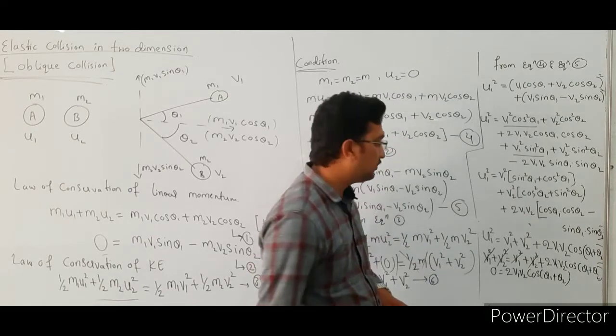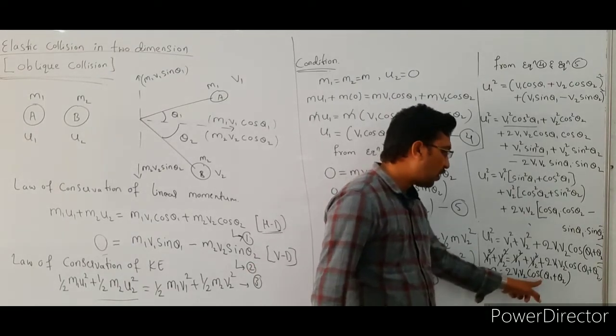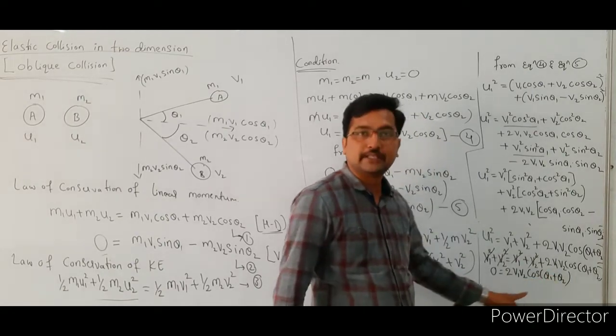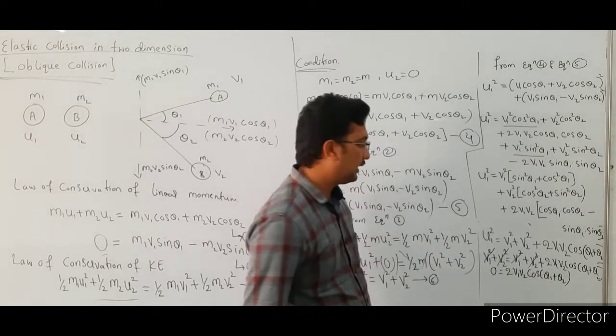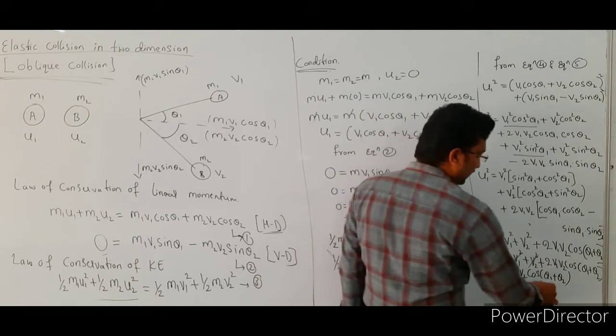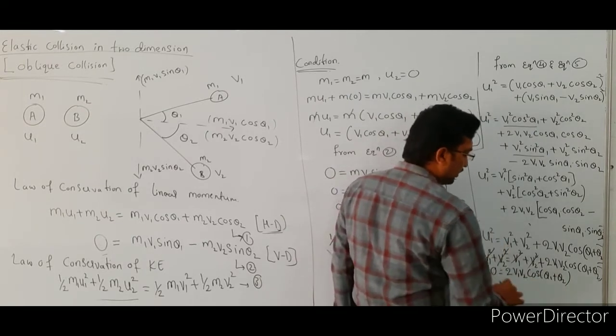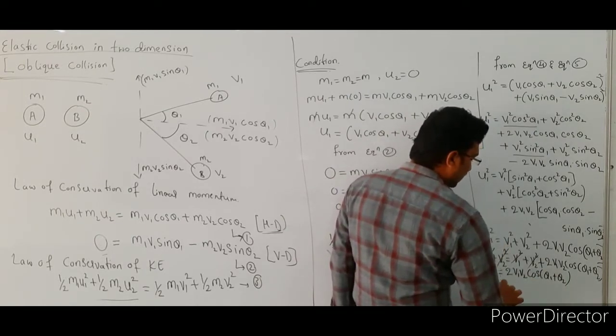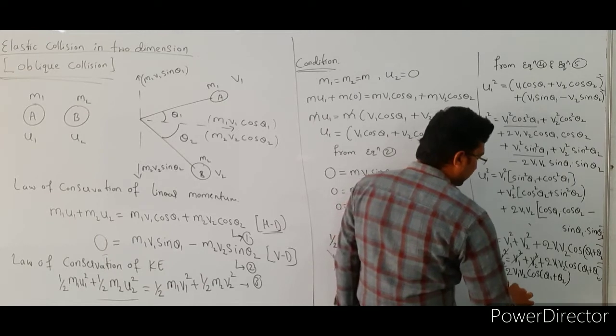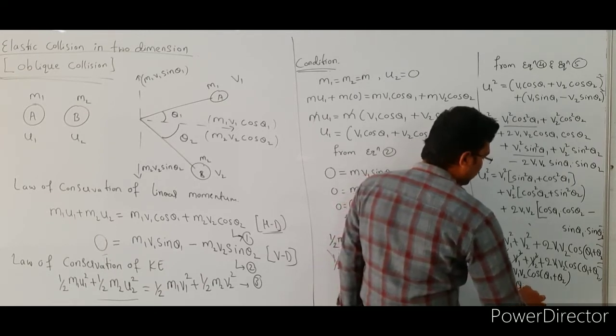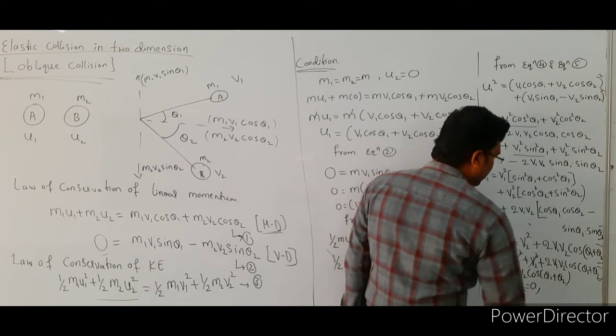So cos of theta 1 plus theta 2 is equal to 0.